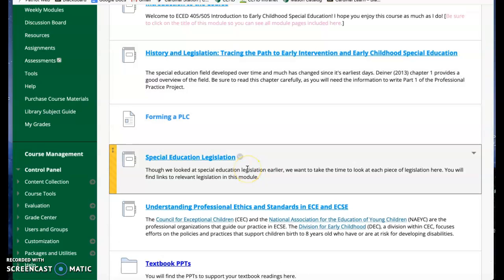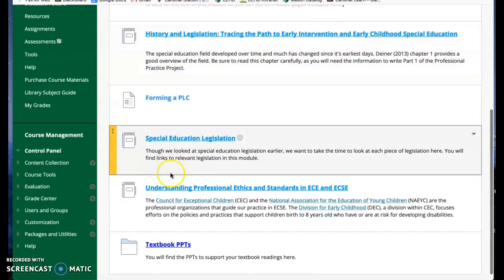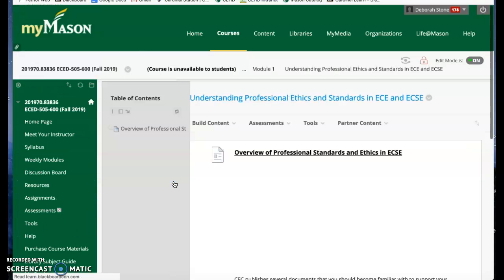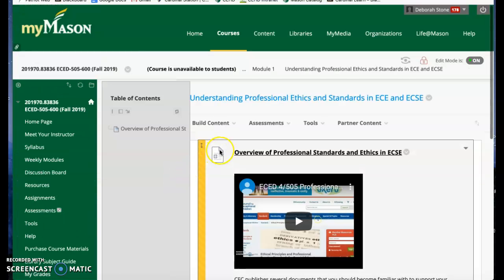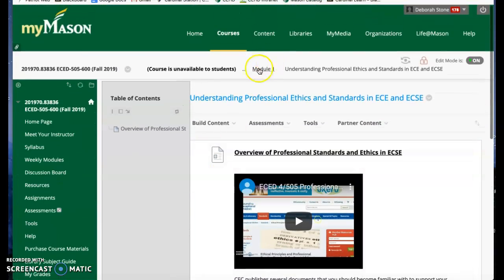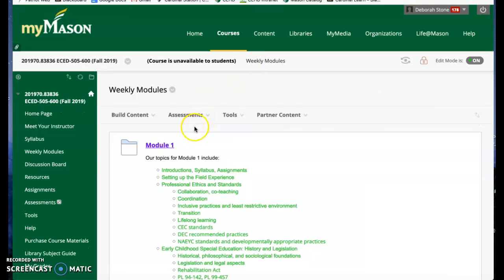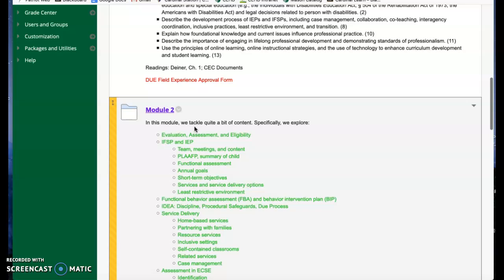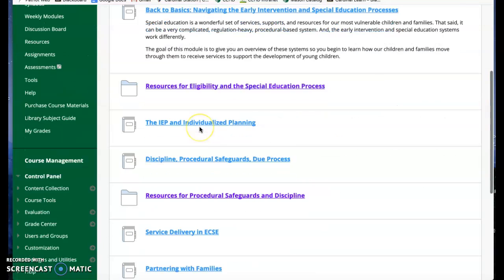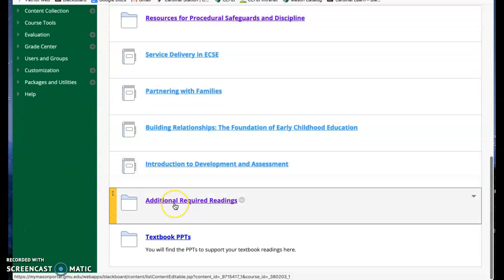So you're just going to work your way through all of the information in each one of the modules for each of the weekly modules, 1, 2, 3, and 4. So again, a lot of information. You're just going to work your way through the information. And that is how each of these modules is set up. Some modules have a significant number of individual learning modules in them. There's additional resources. There might be additional readings.